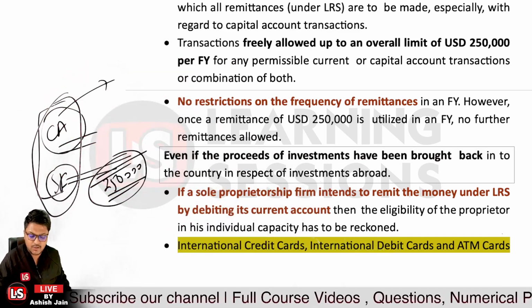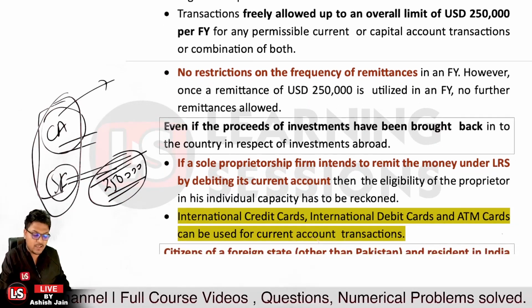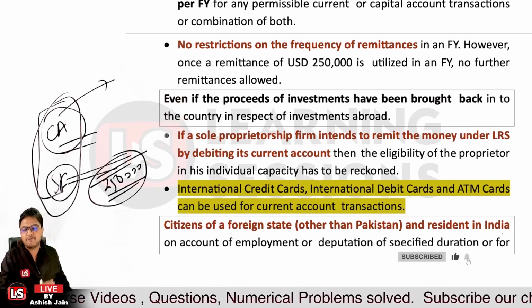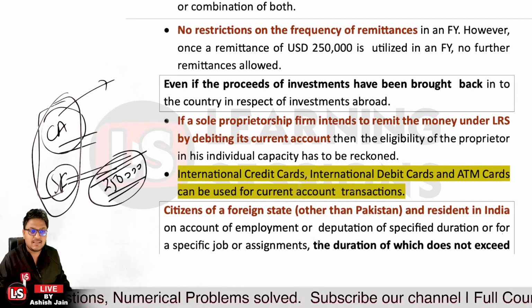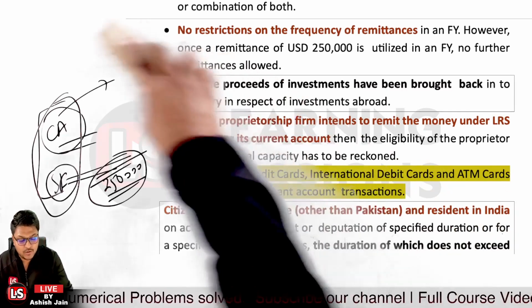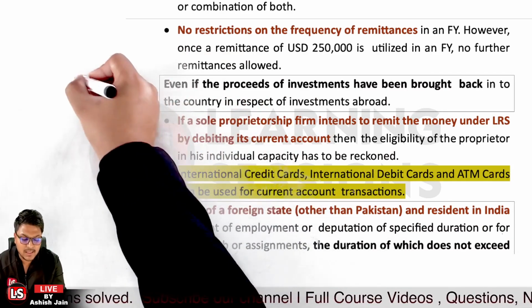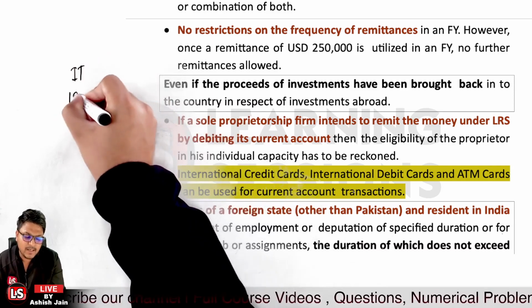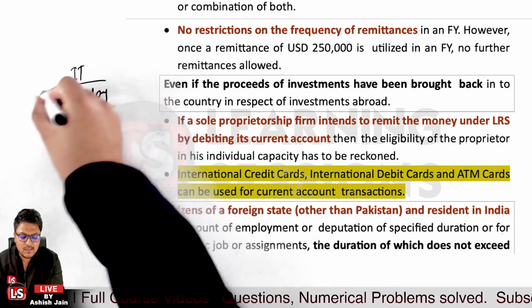International debit cards, international credit cards, and ATM cards can be used for current account transactions. Those can be released, but for capital account transactions, the amount is to be routed through the account only. Okay, and for senior citizens of a foreign state, except Pakistan, and residents of India who are going to stay in India for a longer period, but not more than 3 years. As per the IT Act, if a person is staying in India for a period greater than 182 days in the previous financial year, the person is deemed to be a resident of India.